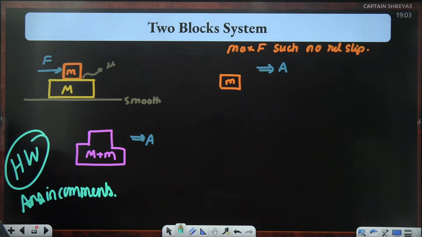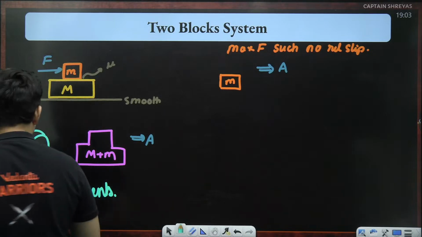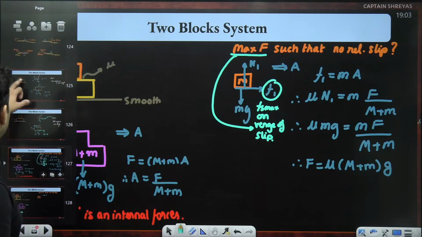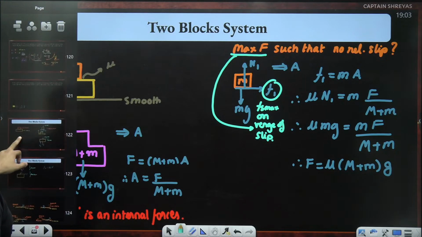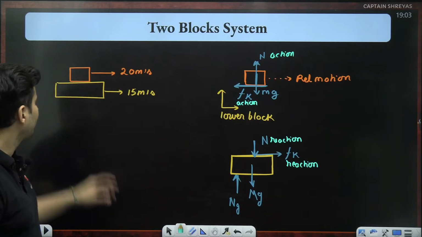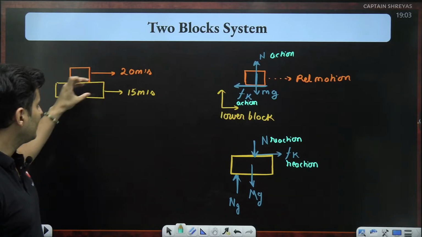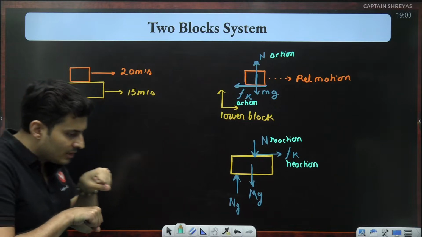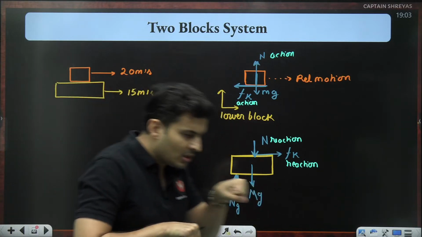Can you explain block on block friction without Newton's third law and with inertia? Okay. Let's say for example, this situation, think this way. This block is moving faster, this block is moving slower. So what happens?